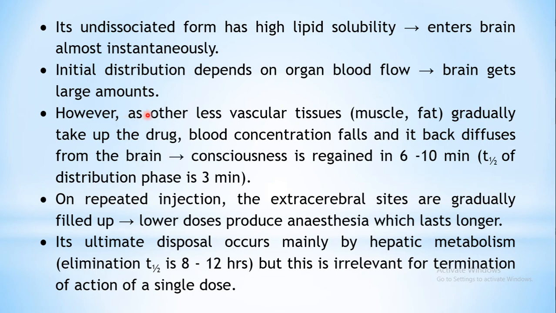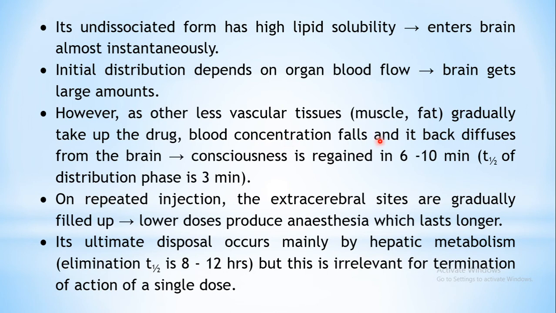But later on what will happen? After some time, the drug will gradually start entering into the other less vascular tissues, for example the muscles, the fats and all. Because it is highly lipid soluble, it can gain entry into almost all of the tissues. So initially it will enter the brain very quickly, that's why it is inducing very quickly. But later on the drug will also start entering into the other organs. Because it has started entering into the other organs, what will happen to your blood concentration? The blood or the plasma concentration will fall.